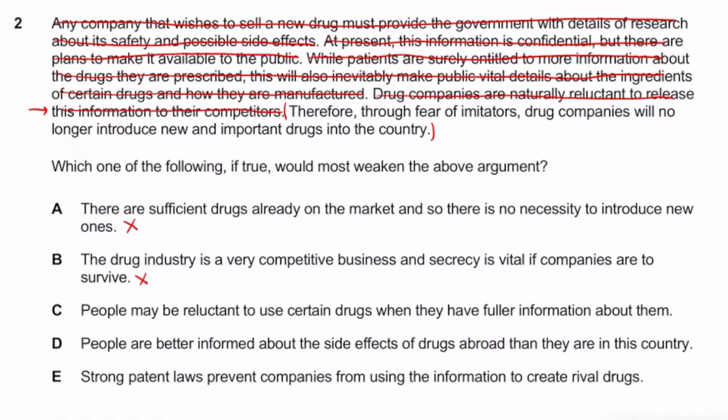This might mean that there's low demand, and therefore, if there's low demand, there might no longer be new drugs that way. But either way, remember, guys, I'm kind of overthinking the problem even just by doing that. And either way, it's not really in the context of the argument. So I'm just going to cross this out anyway.